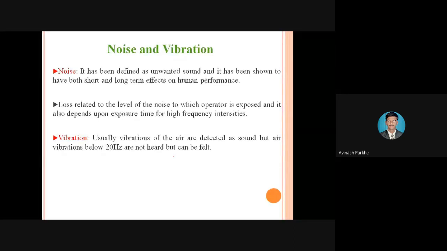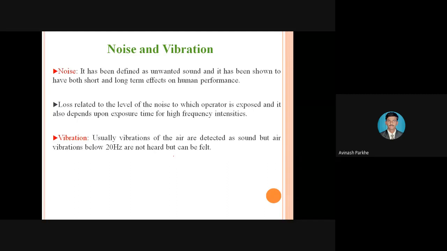That means noise has some short-term effect, and it also has a long-term effect. For the short-term effect, I gave the example that your production and inspection departments are near each other, and the noise coming from the production department will affect the operators working in the inspection department. And what is the long-term effect? If such noise is generated again and again, it will create problems for the operators after a few years.